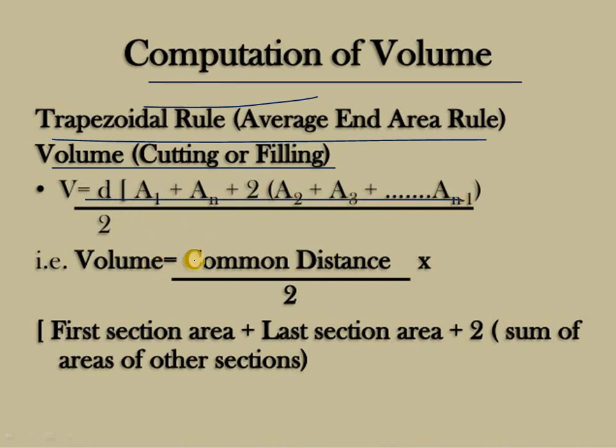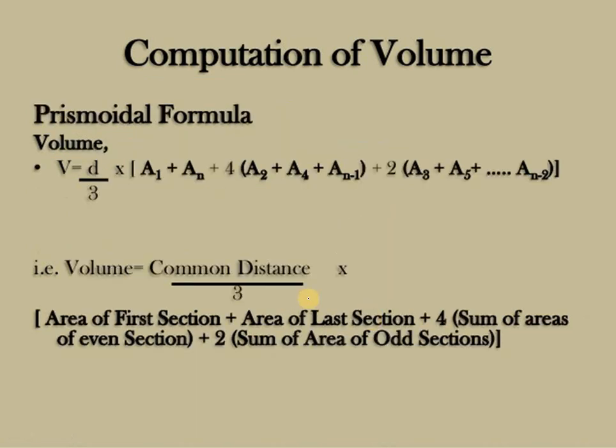So volume is equal to common distance by 2 into the first section area plus the last section area plus 2 times the sum of areas of other sections. So this is the trapezoidal rule formula.